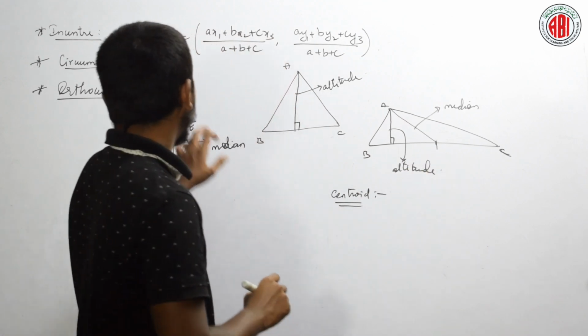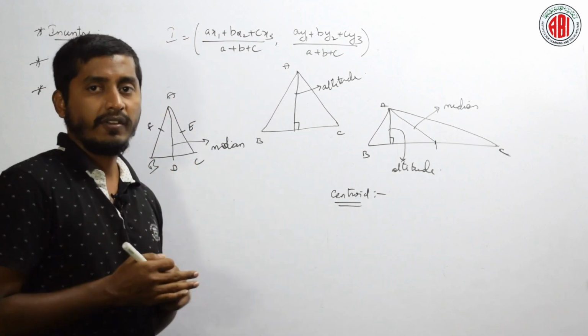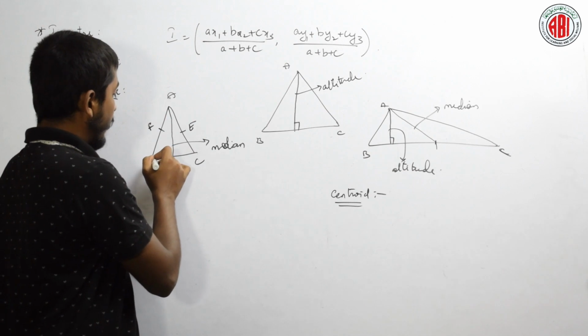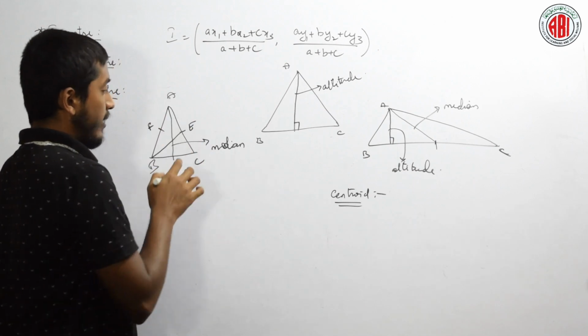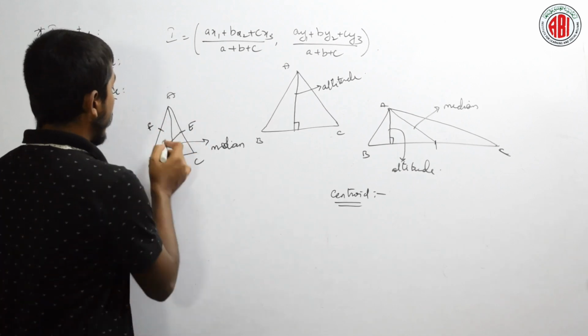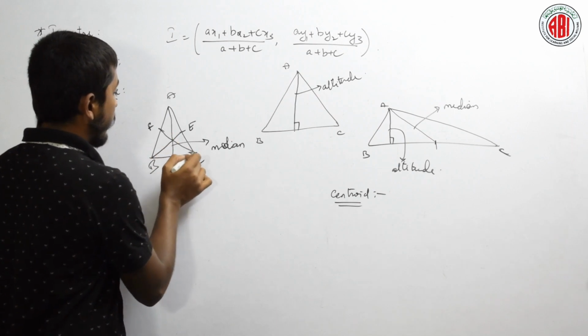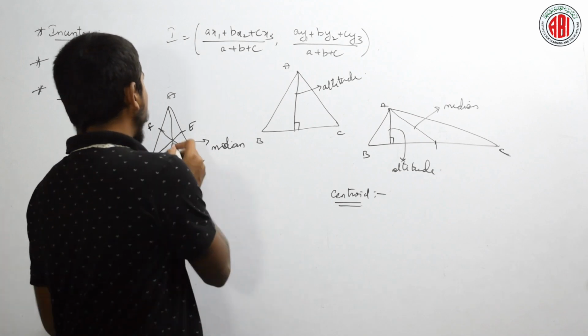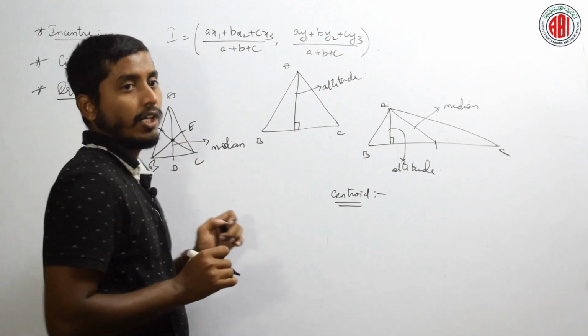Since we have three vertices, we will have three different medians, that is the median from one vertex to BC, from B to AC onto E, and from C to F. Is it clear? These three medians intersect at a particular point here. What is that point called?